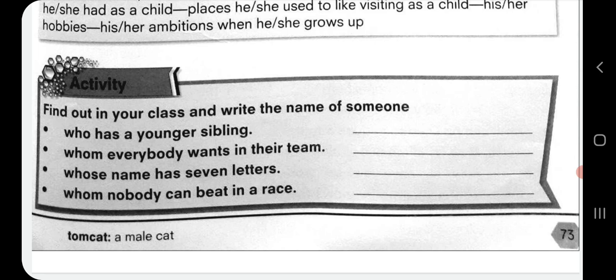I'll be giving you at least 2 days to complete this whole lesson, and then we will go to the next lesson. And for the biography, I'll be sending you the details of what is a biography and how to write it.